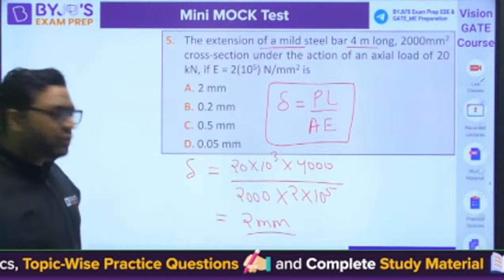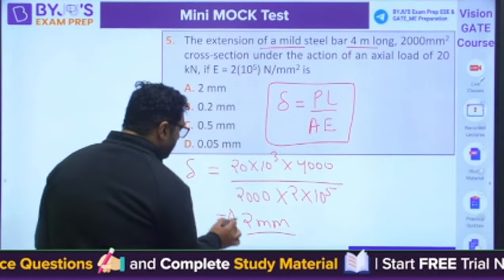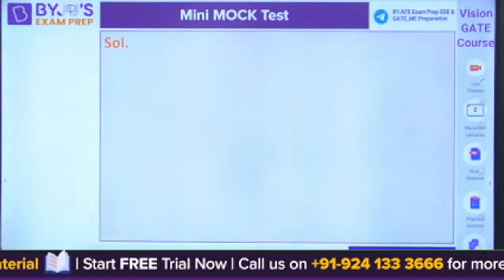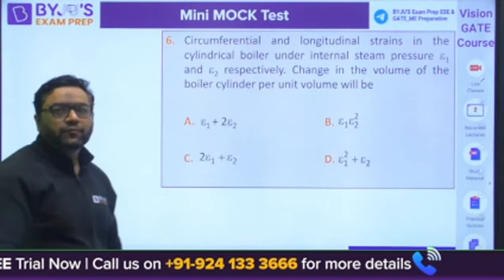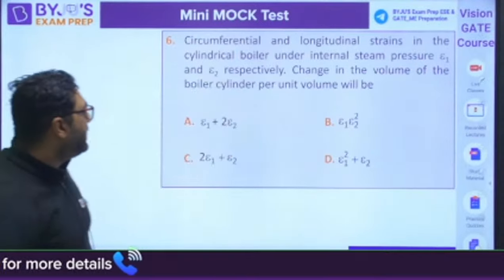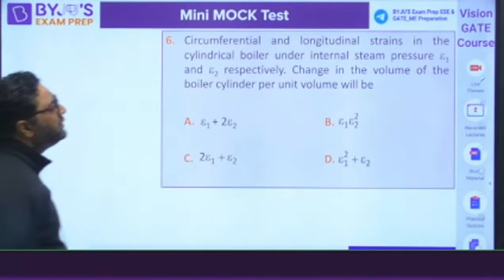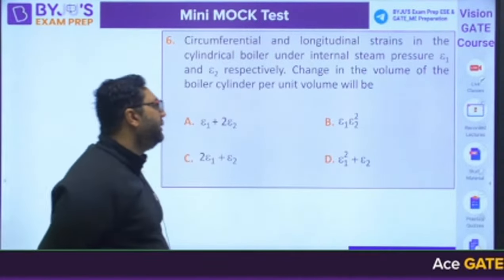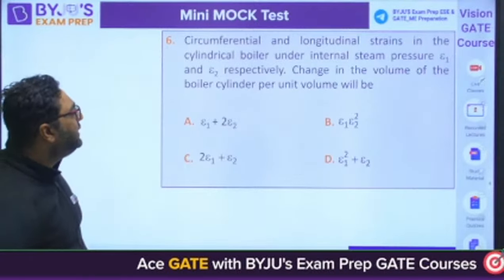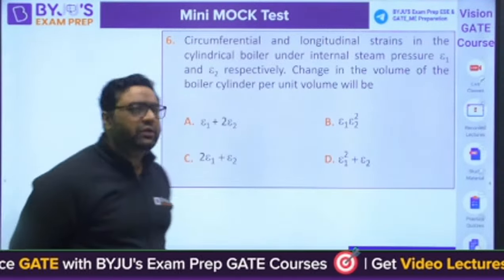So the answer for this, 0.2 mm we are getting, no issues. So B will be the answer in that case. Moving to the next question, question number 6. This is once again from strength of material. They are asking, circumferential and longitudinal strains in the cylindrical boiler under internal steam pressure are epsilon 1 and epsilon 2. Change in the volume of the boiler cylinder per unit volume will be?